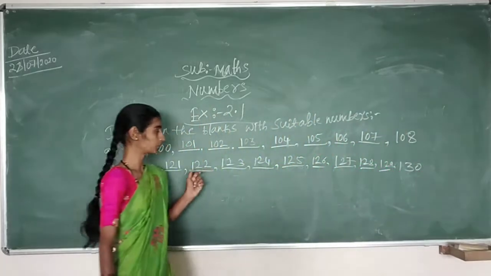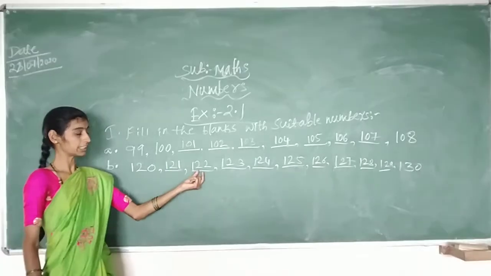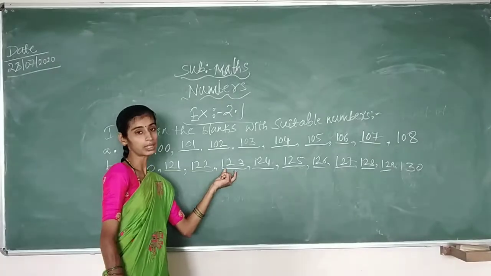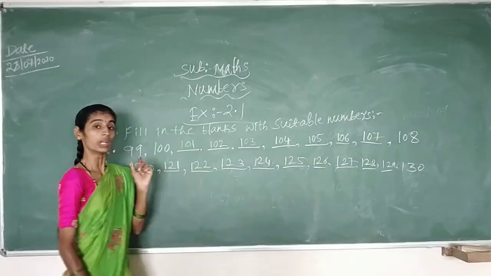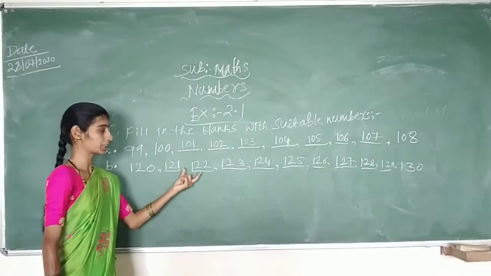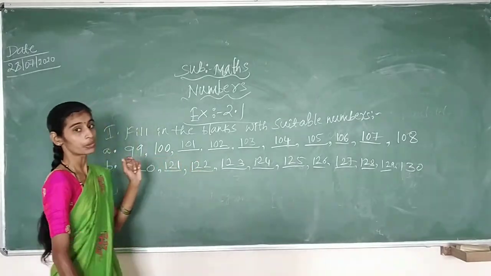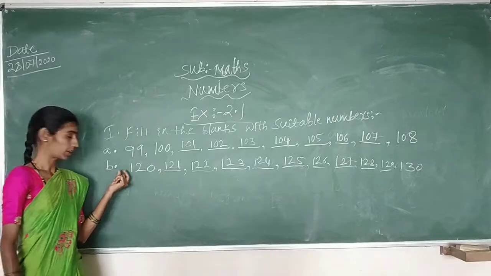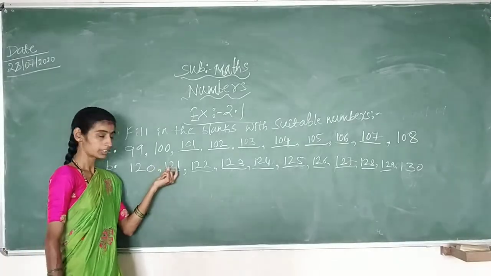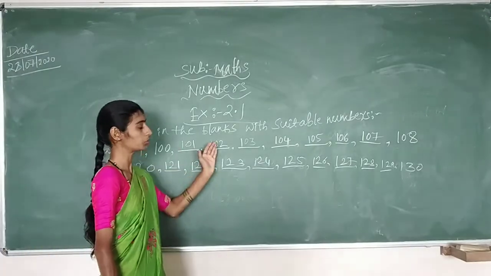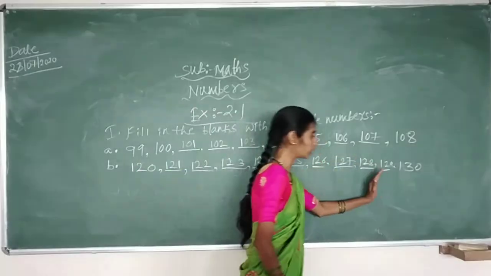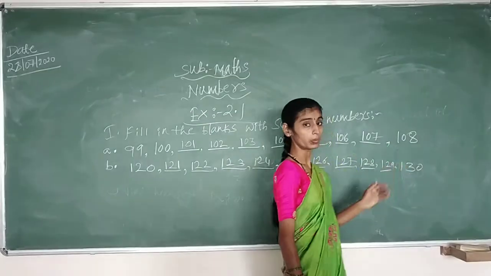So what you have to do, children? You have to fill the given empty blanks with the answers. So what are the answers here? 120, after that 121, 122, 123, and so on up to 129 you need to fill.